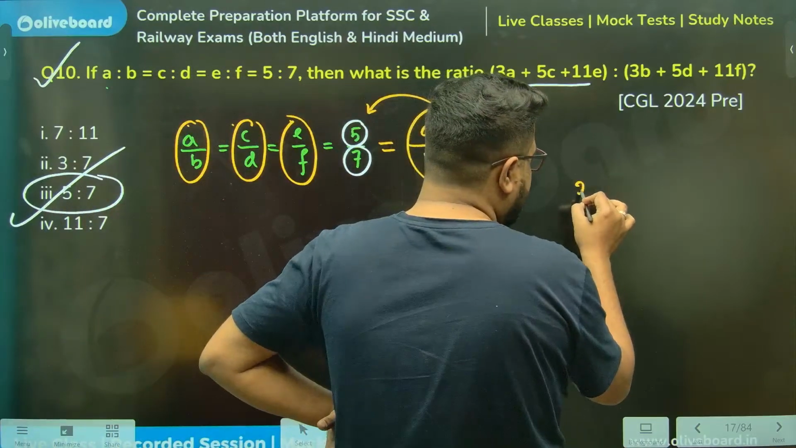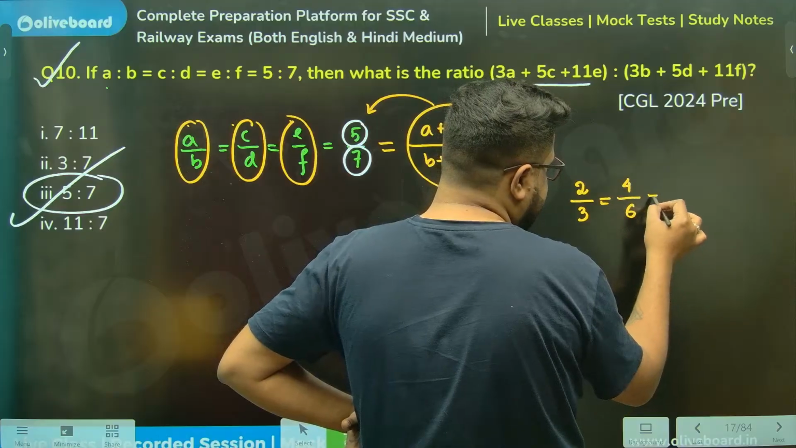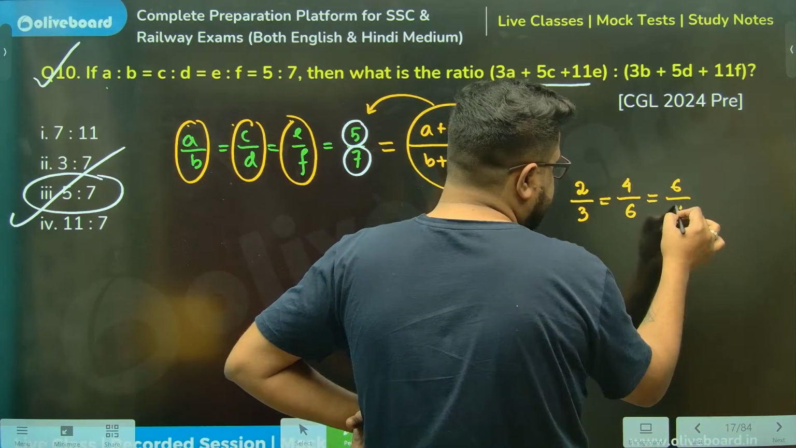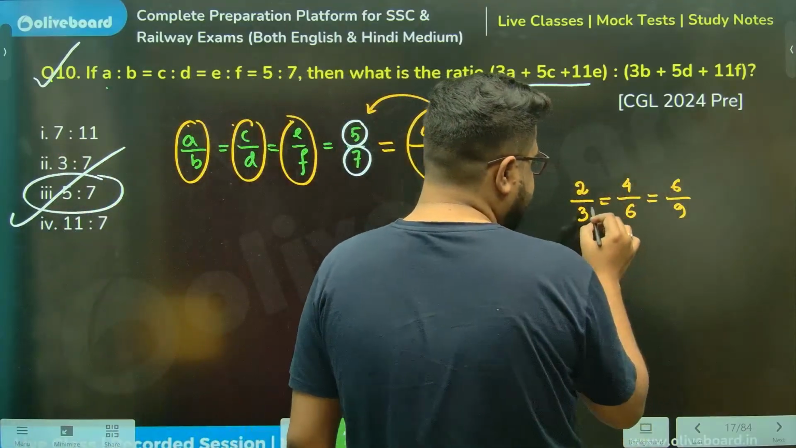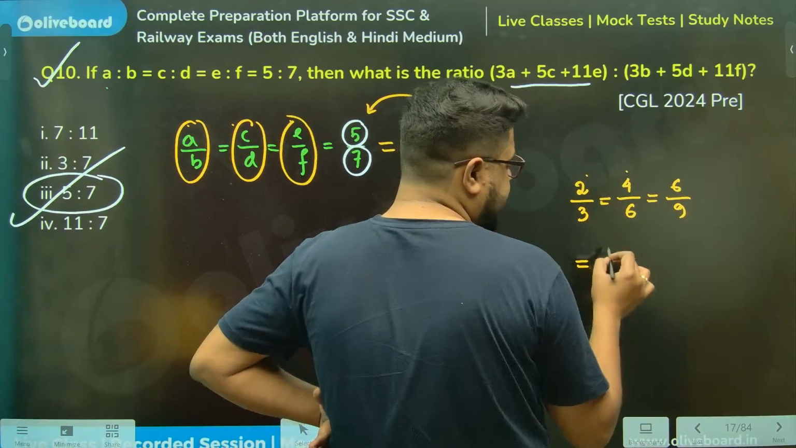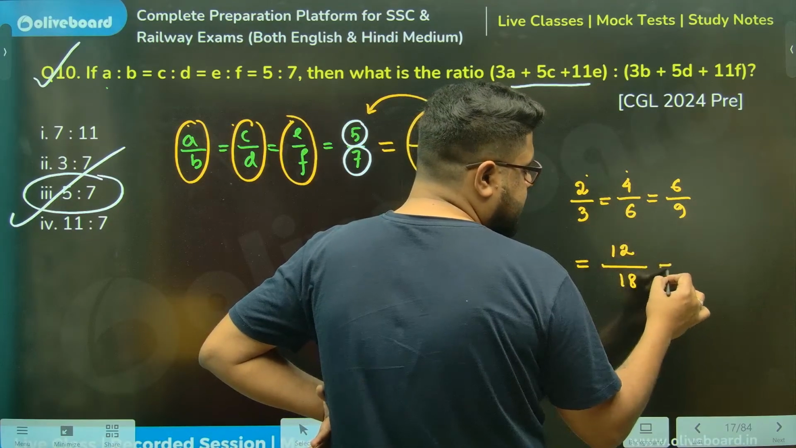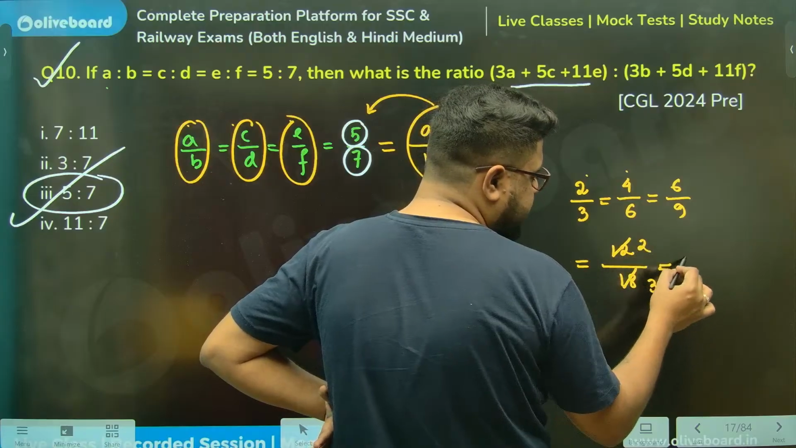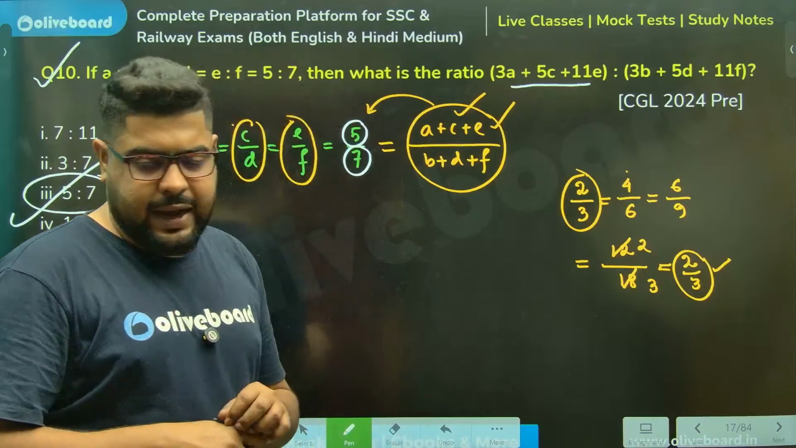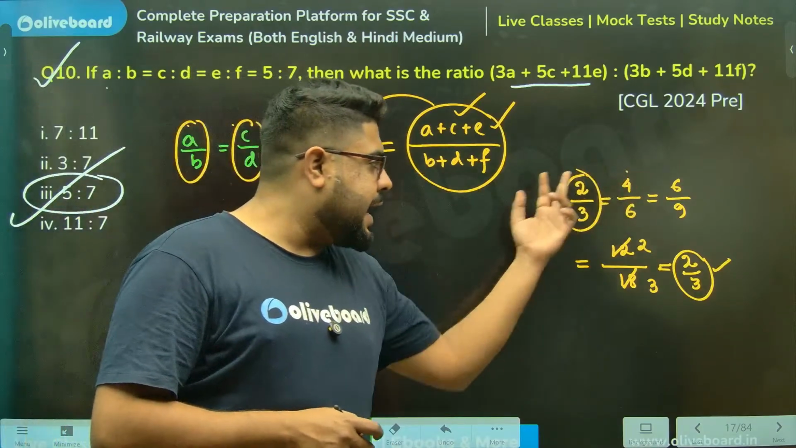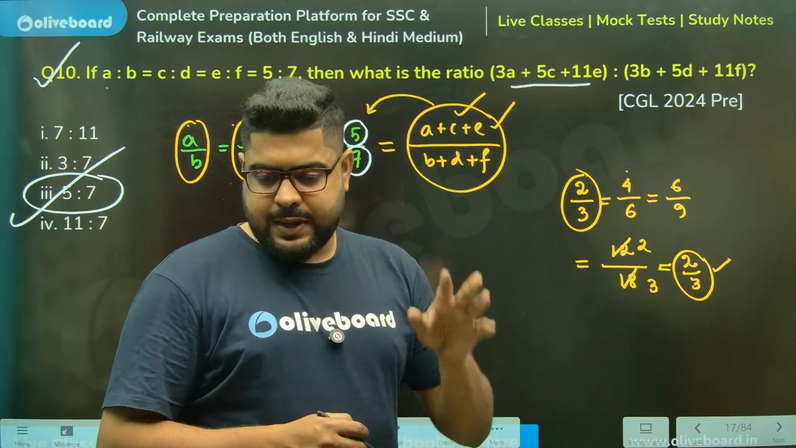Let me say 2 by 3 is equal to 4 by 6 is equal to, 2 3s are 6, by 3 3s are 9. This is a ratio. You see, add all the numerators: 2, 4, 6, that is 12. And this is 18. Calculate this. Are you getting 2 by 3 only? Can you see? This is equal to the same value. If you add all the numerators and divide by all the denominators, you are again getting the same value. Clear, everyone?